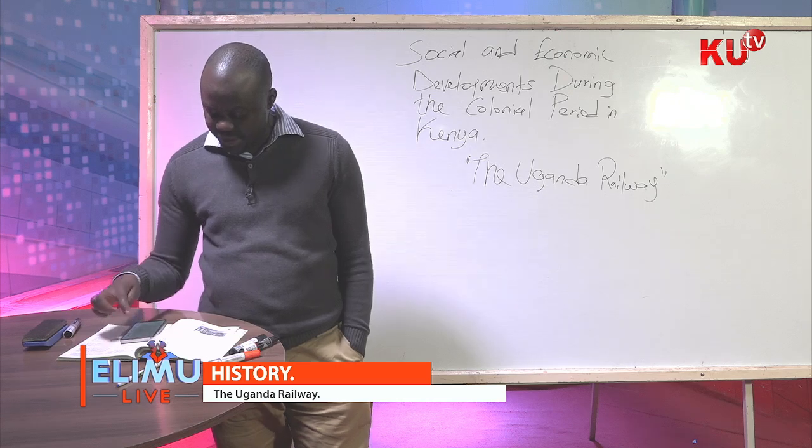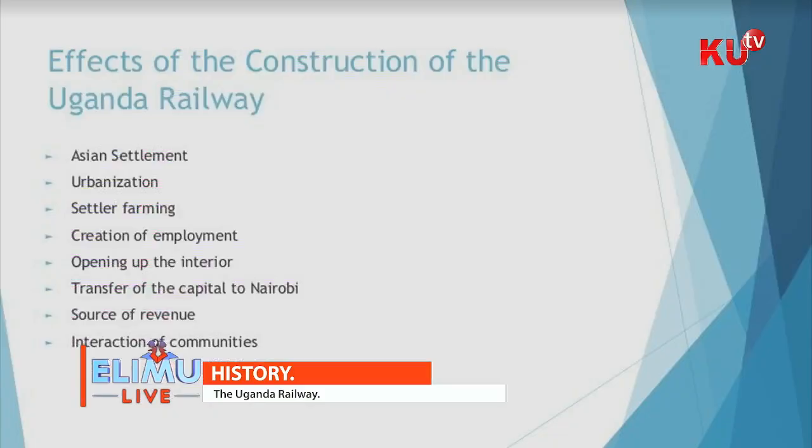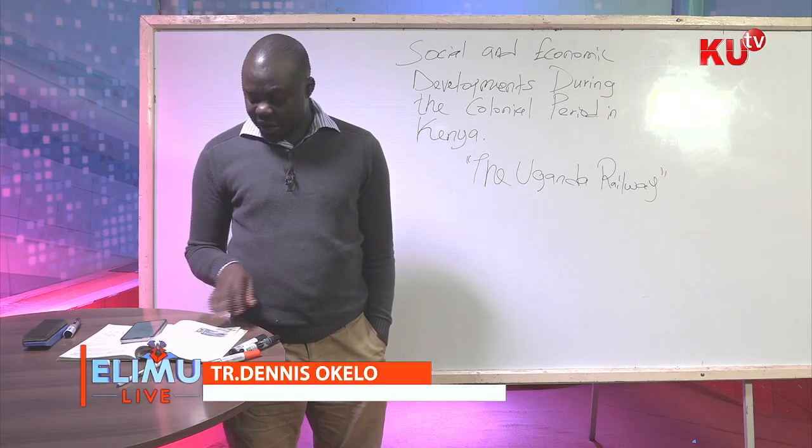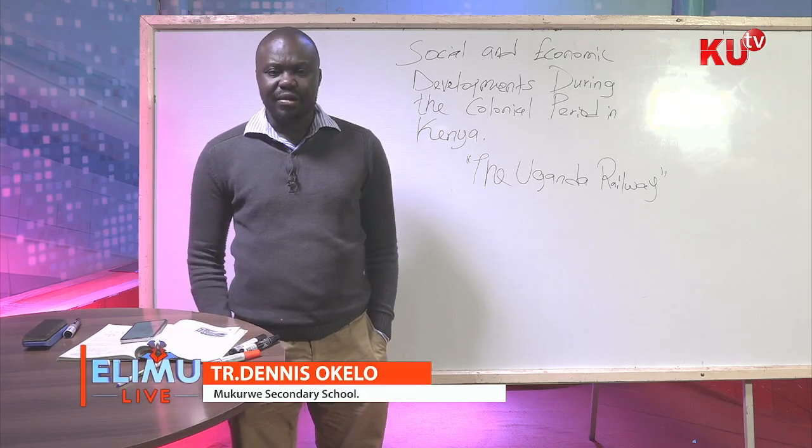Then the next one is the creation of employment. Africans used to be employed in the European farms that were along the railway line. During the construction of the railway, however, several Africans were employed as semi-skilled workers.